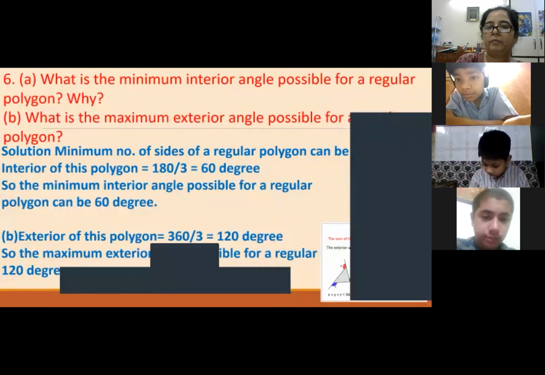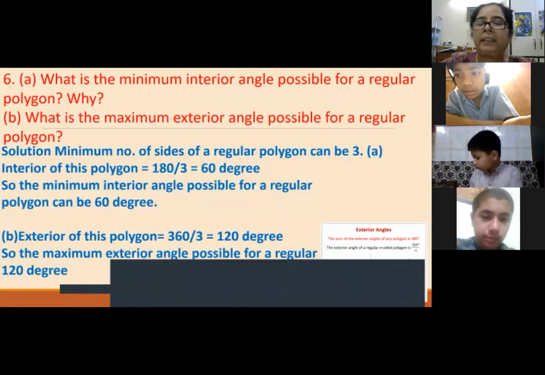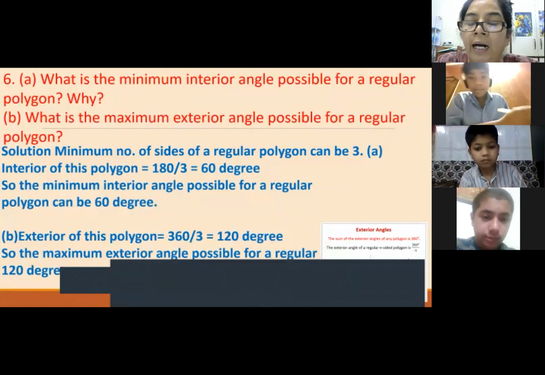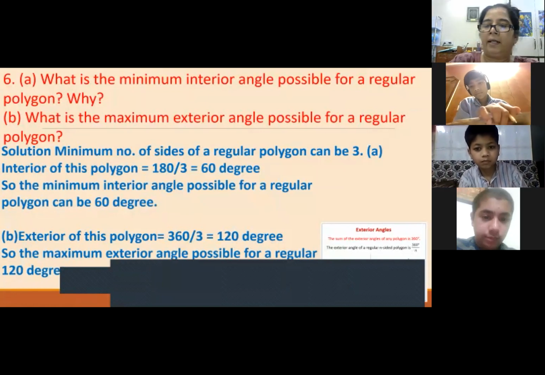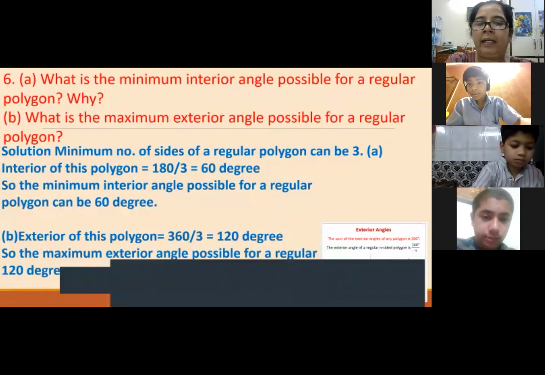Ma'am, what is the minimum interior, exterior angle of a polygon? How will we find the minimum exterior angle in a polygon? There is no minimum exterior angle, beta. We can find the maximum exterior angle, because there is no limit, an infinite number of sides can be there. Okay, we cannot find the minimum. We can find the minimum interior angle and we can find the maximum exterior angle. Okay.